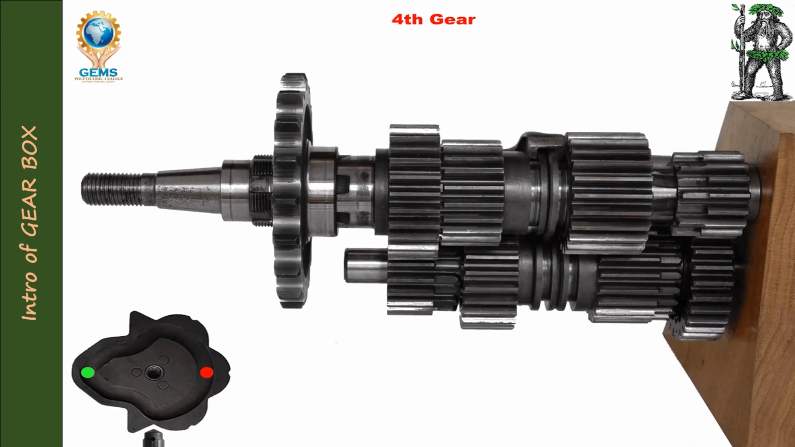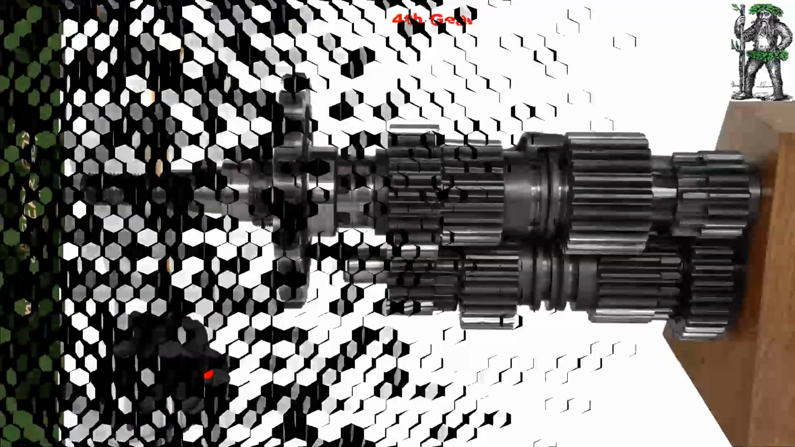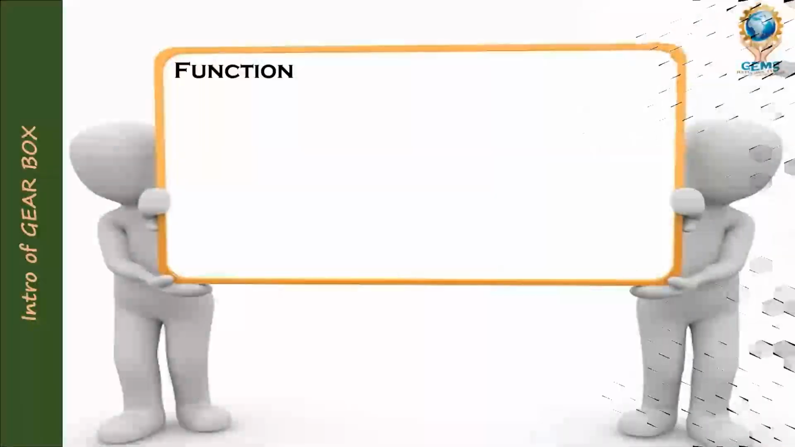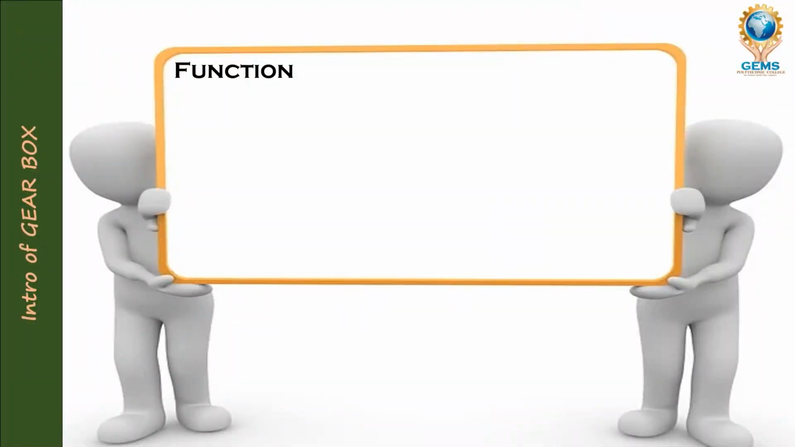Now we are going to see the function of the gearbox. What are the functions of the gearbox? One by one we will see. Number one is to provide variation in speed and torque. Okay, if you are riding a car or any vehicle, there will be a variation in speed.